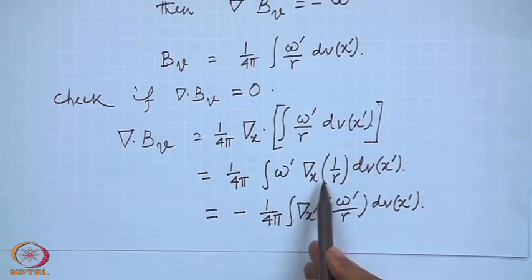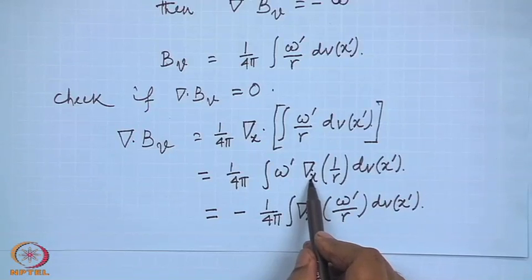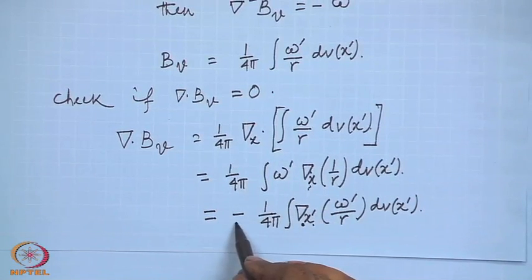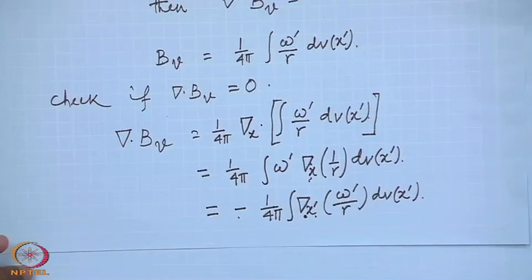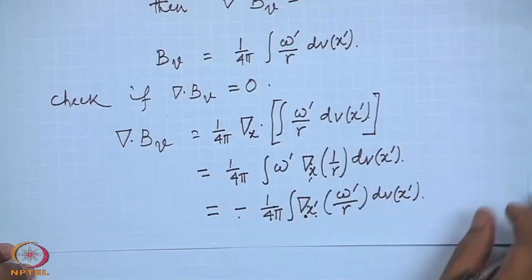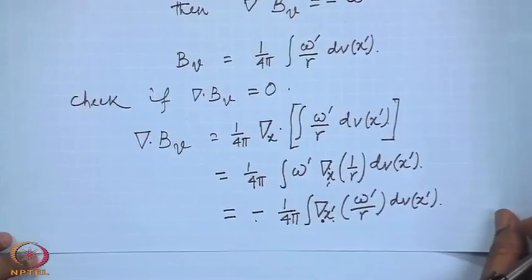We have made a change of coordinate here. This divergence x, meaning where the derivatives are with respect to x, here we have changed it to derivatives with respect to x prime, which has given us a negative sign here. Now, we can apply the divergence theorem and change this volume integral into a surface integral.